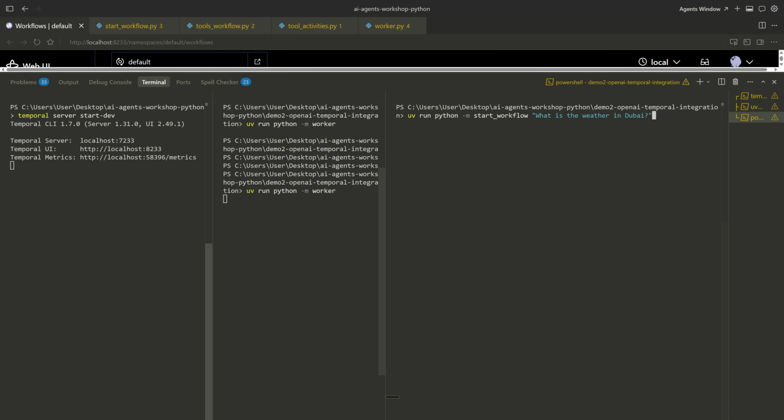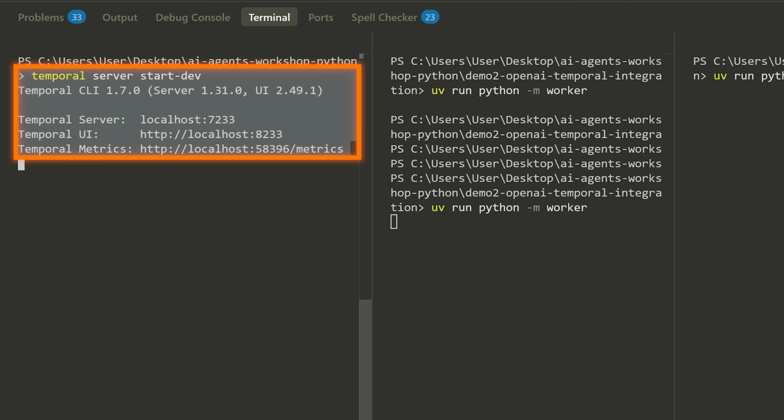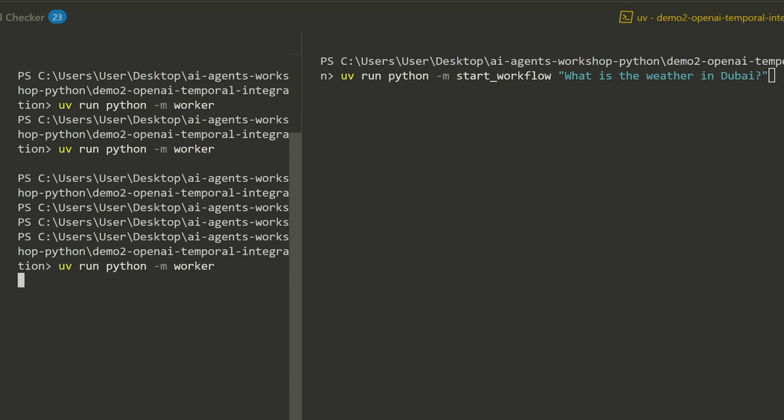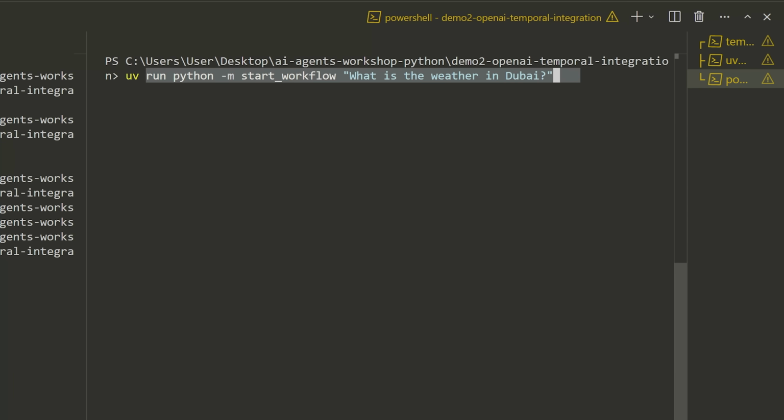So the basic idea of Temporal is that you have three main components. You have a dev server, which I'm running right here, which is handling all of the message brokering between the actual AI running and the different clients. We have the worker. This is where you'll actually run something like an AI agent. And then you have the client. This is where you send some kind of request to initiate some type of workflow.